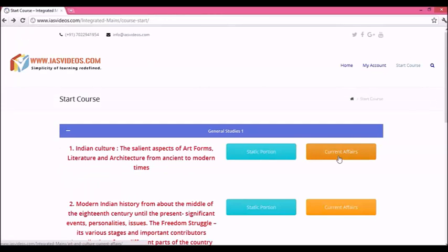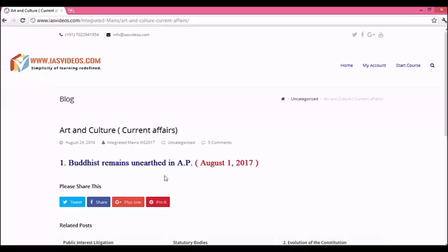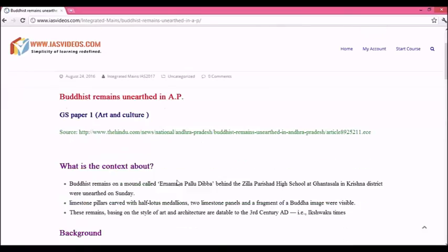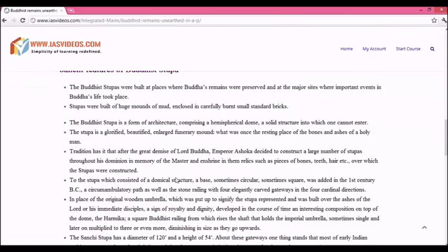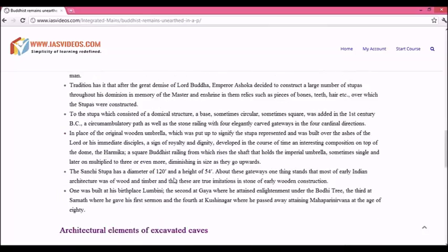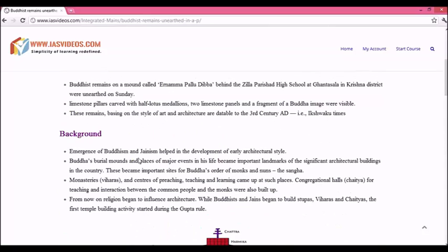Now if you click on the current affairs link of art and culture, you will be directed to this page. See, this is the August 1st Hindu article. Click on this. See, this is how current affairs will be covered, and each and every article will be compared above one another.